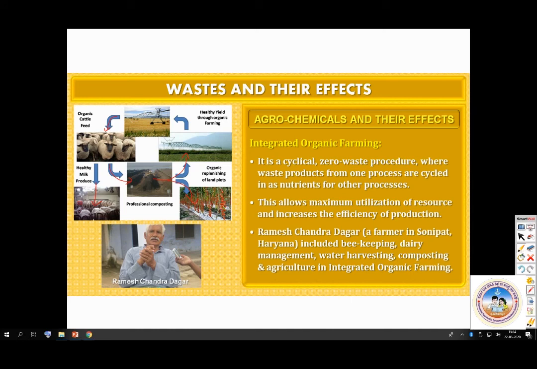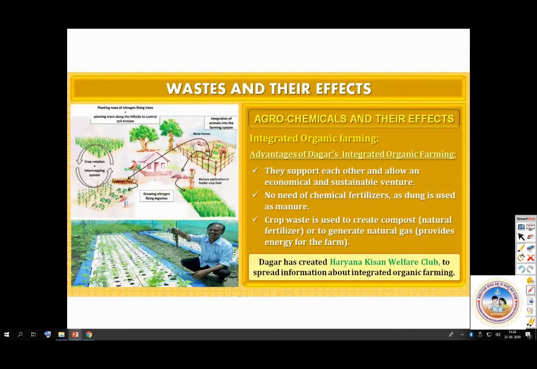So he had included beekeeping, that is apiculture, dairy, water harvesting, composting and agriculture in integrated organic farming. Then agrochemicals and their effects. So integrated organic farming, look at this. What is it? They support each other and allow an economical and sustainable venture.